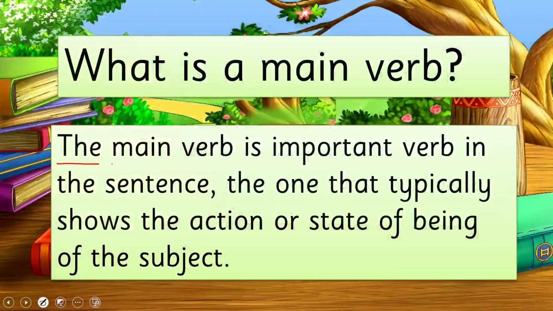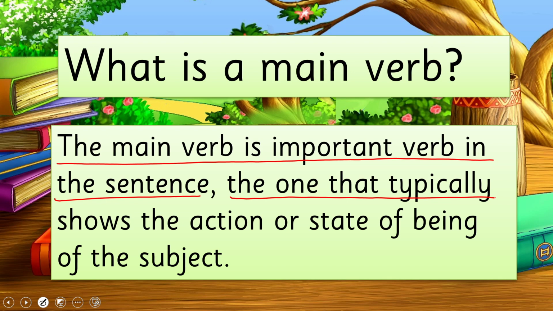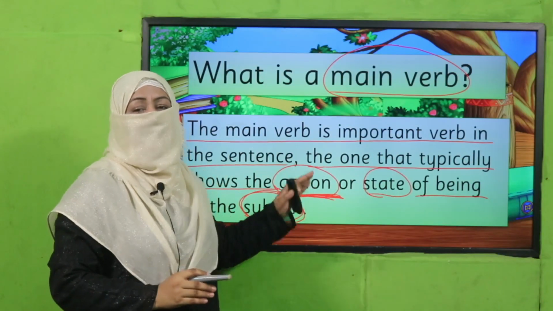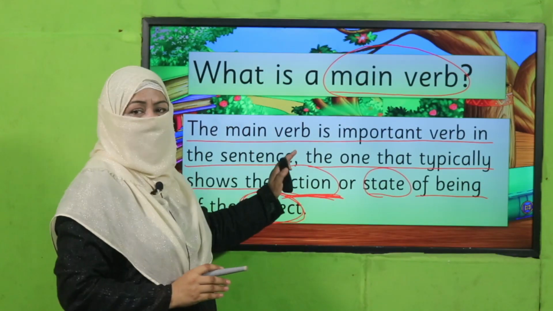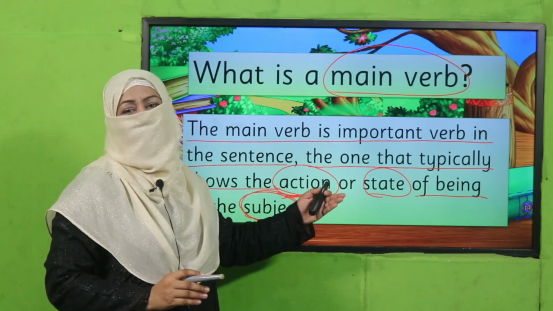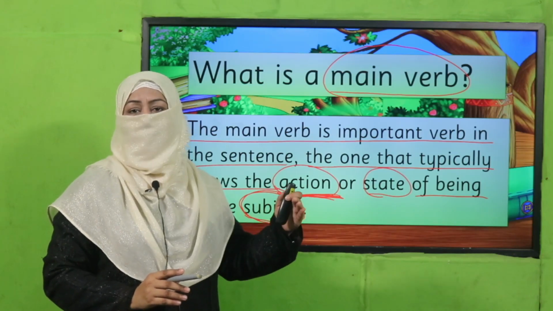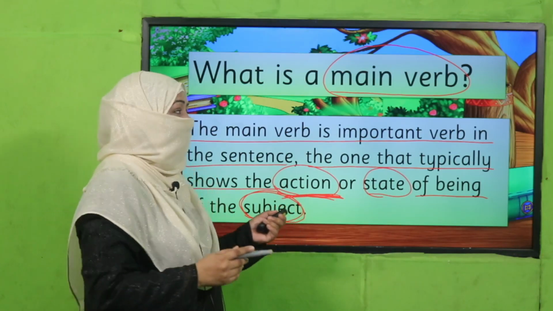The main verb is the important verb in the sentence, the one that typically shows the action or state of being of the subject, right? So the actual action of the sentence is known as the main verb. And we know without this main verb, we cannot make any sentence. In every sentence, the verb is a must to complete it, right? But sometimes we use more than one verb in a sentence, right? Yesterday we talked about it.